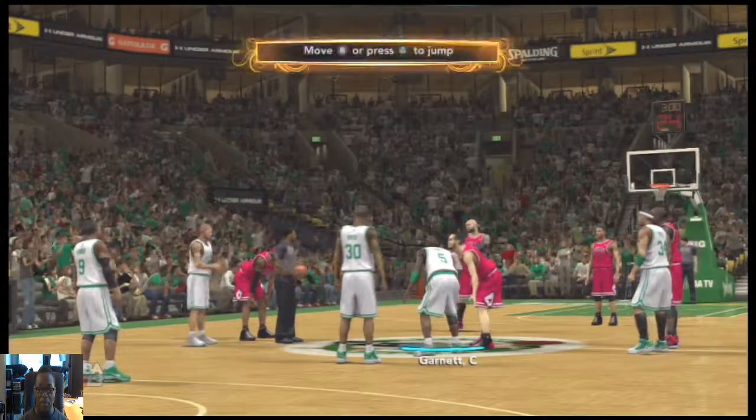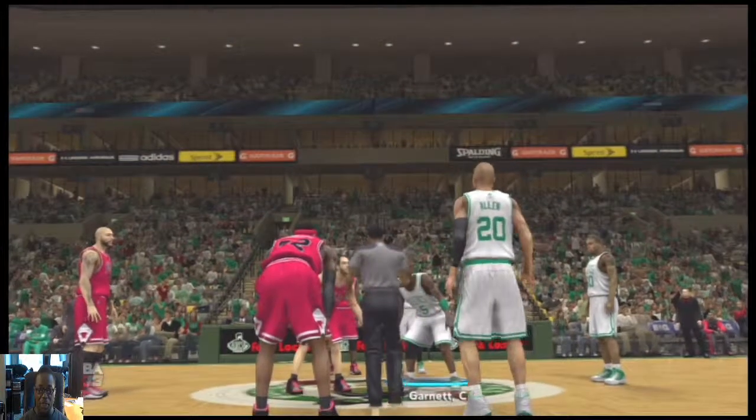You can play some good 12-minute quarters and get real NBA type of numbers too.